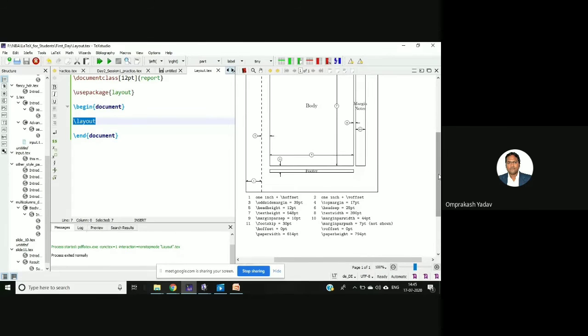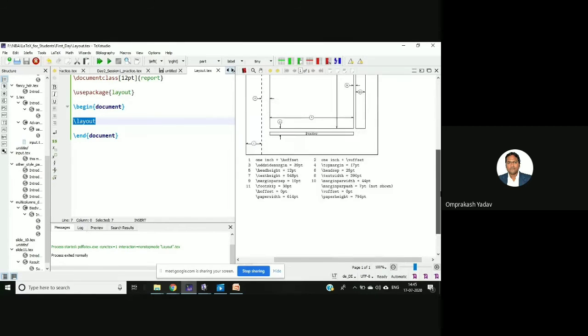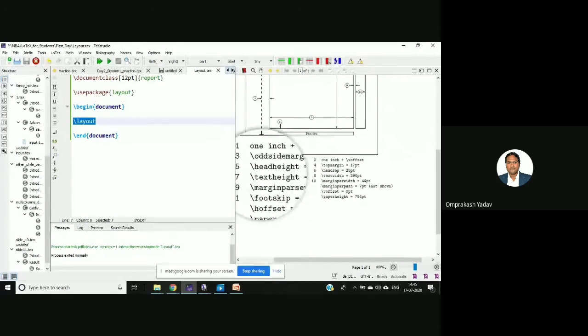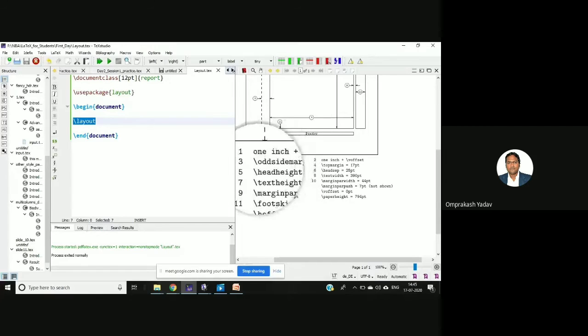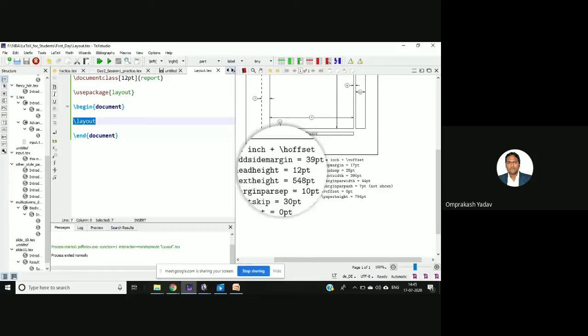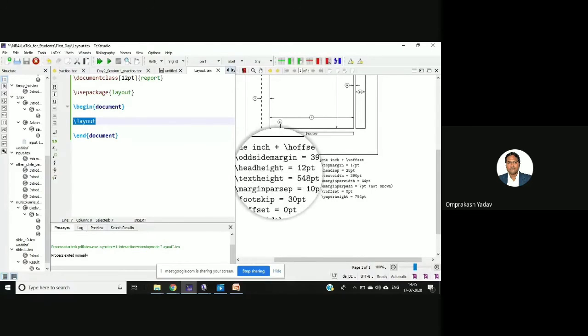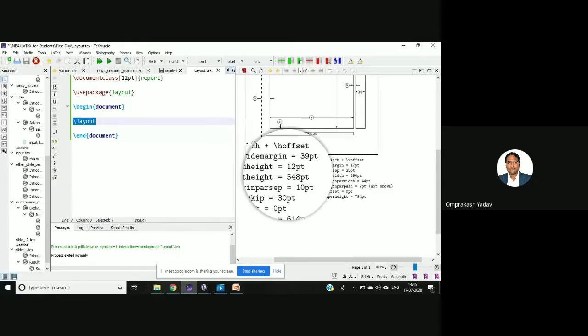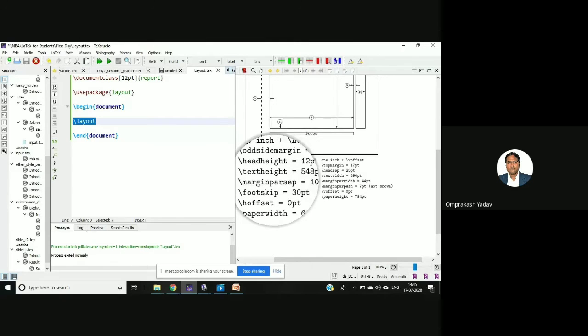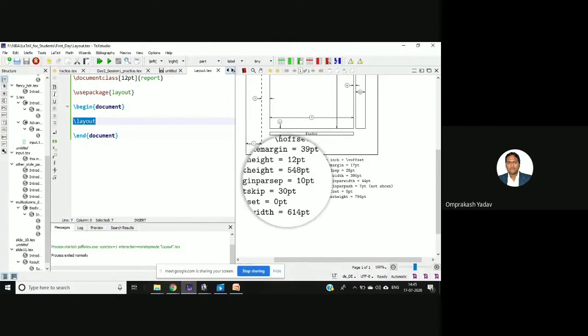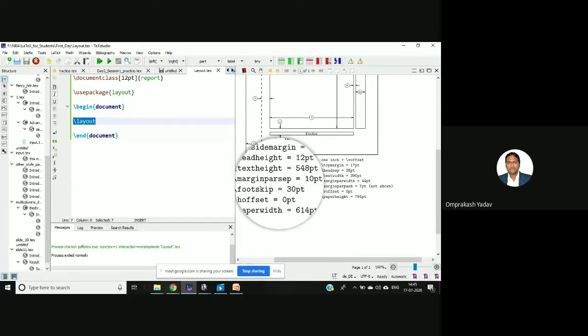Okay, so it will display that, and if you see below, it will also mention the margins. For example, the third point is odd side margin, which is 39 point. Head height is 12 point. Text height is 548 point. Margin par shape is 10 point. Foot skip is 30 point.